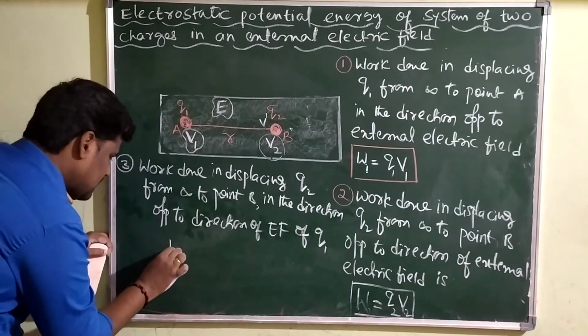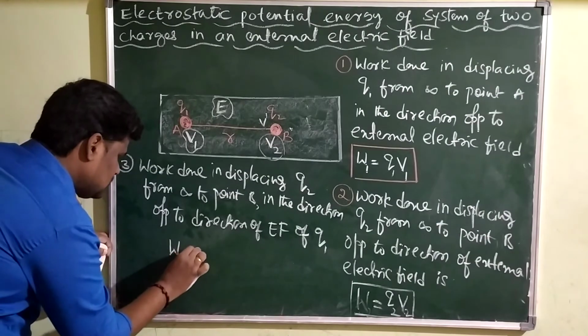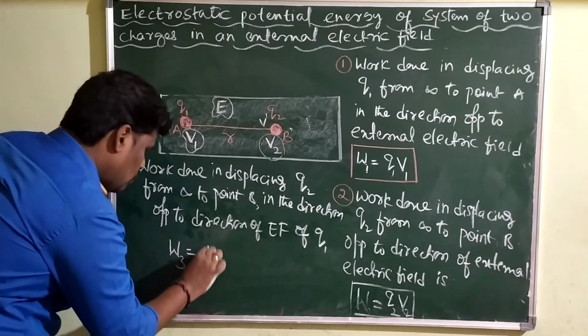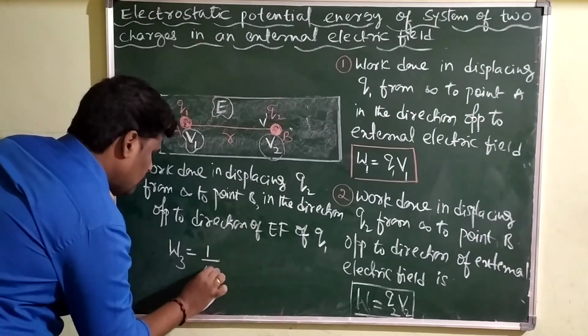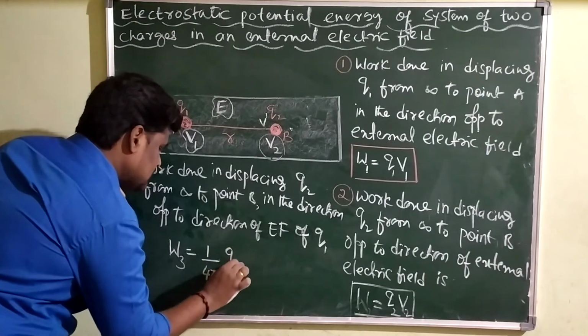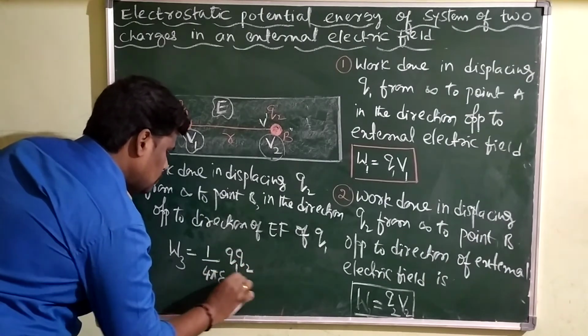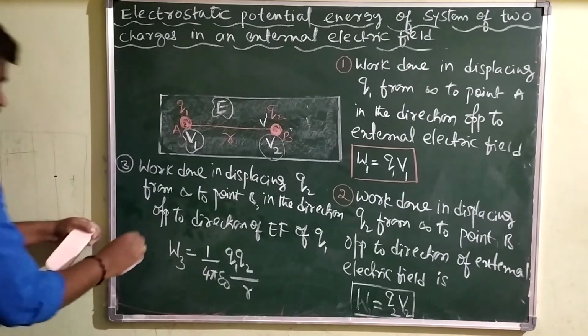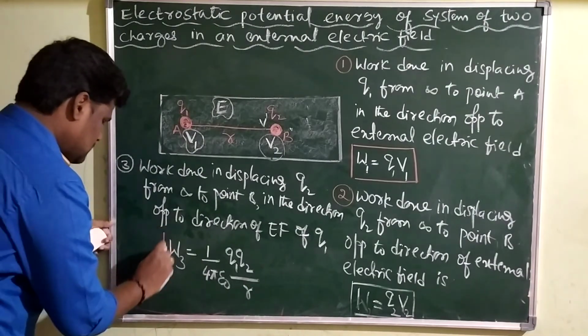That is the next work done here. This work done should be equal to 1 divided by 4 pi epsilon naught, Q1 Q2 divided by R. This is the third work done.